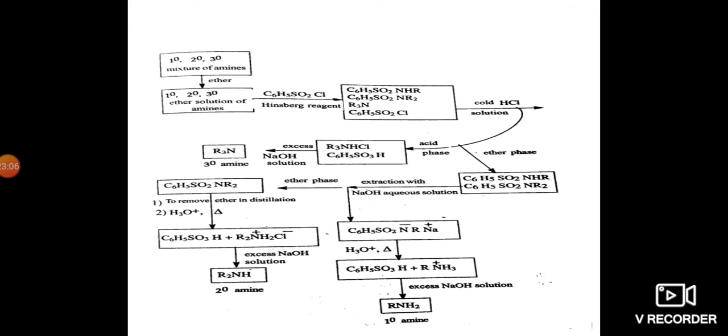Like that, with this Hinsberg reagent, primary and secondary amines can be separated purely. This is a very important and most popular method to separate primary, secondary and tertiary amines easily.